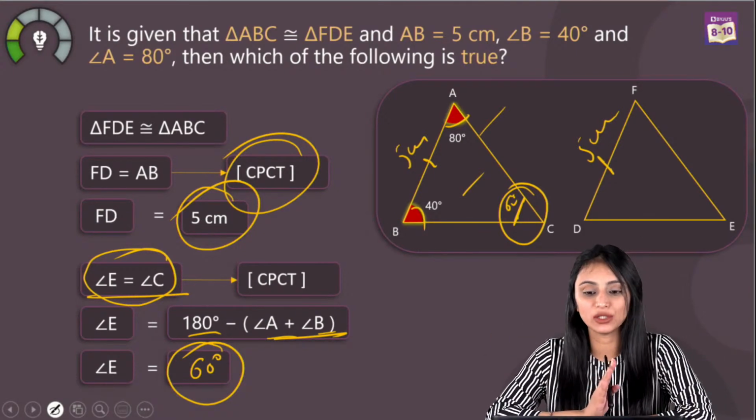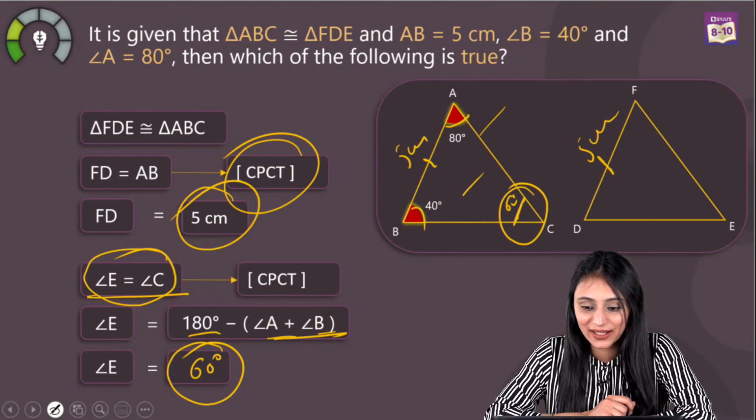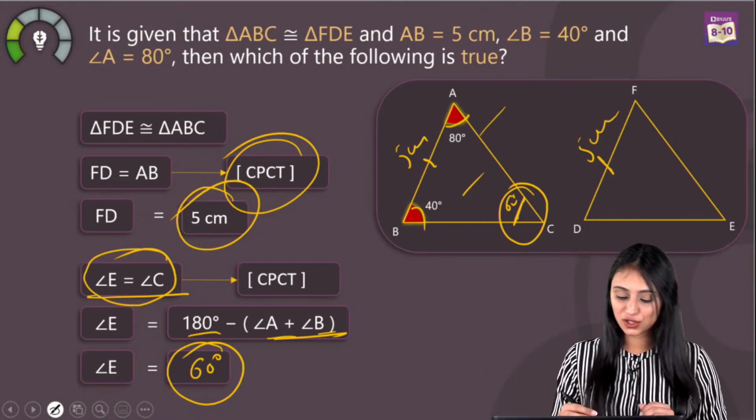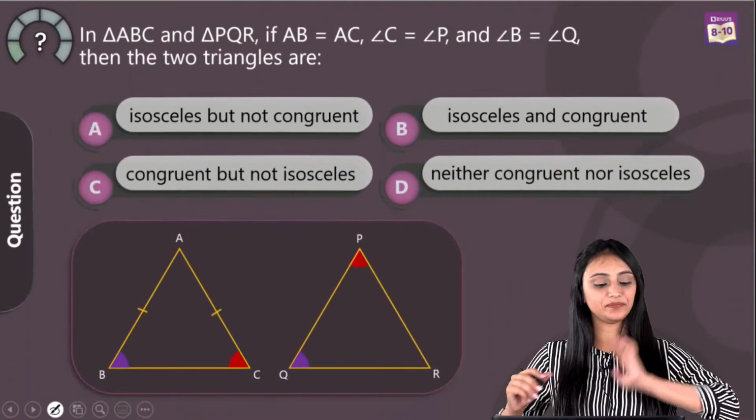Shreya, I hope that your doubt is clear now. I hope you have understood. Somili, understood. Shreya, understood. Great. Alright, so option B is the right answer for this question. Now we can move to the next one.